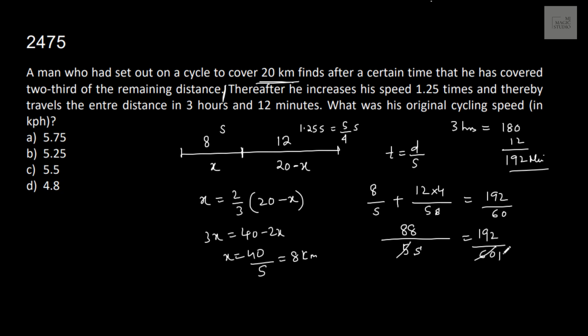This goes 12, 6, 2, 6 is 32, this is 16. So s is 88 by 16, 8, 11, 8, 2, that is 5.5 kilometers per hour. What was his original cycling speed? They are looking for the value of s. The value of s is 5.5 kilometers per hour, and that is in option C.